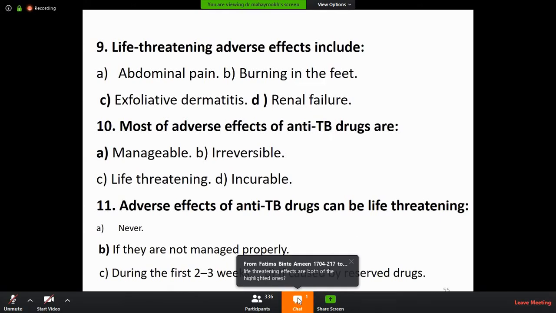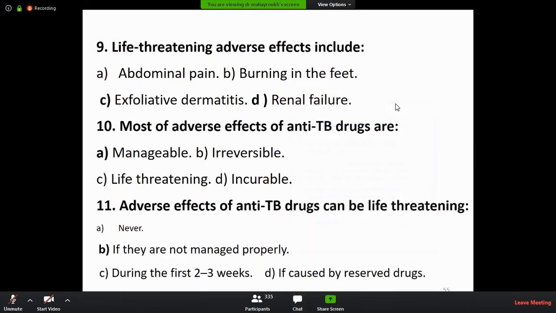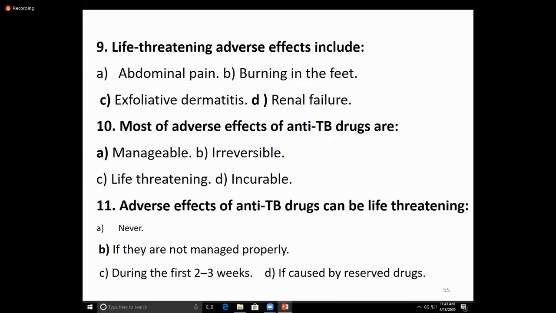Pharmacokinetics of isoniazid: rapidly absorbed from the GIT, distributed all over the body and body fluids like CSF. It can also cross the placental barrier. So that's why it is contraindicated in children and pregnant women. It is metabolized in the liver by the acetylation process. You know, acetylation is a phase 2 reaction, and it is genetically controlled.